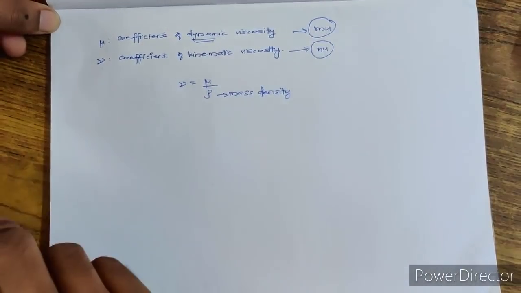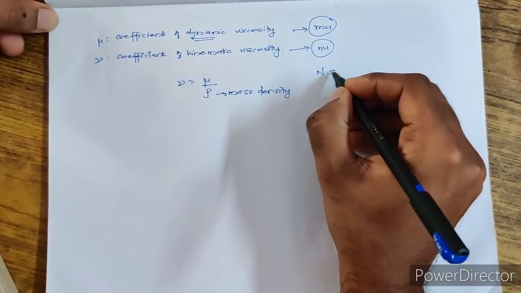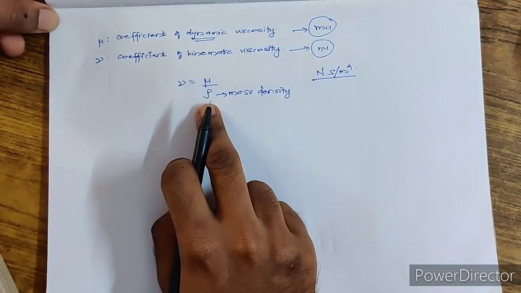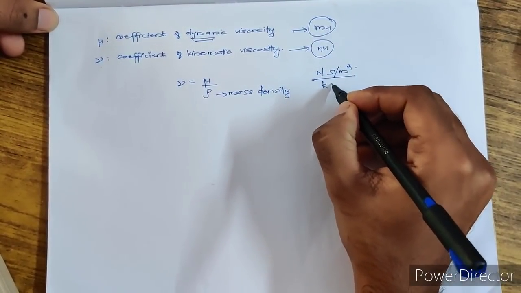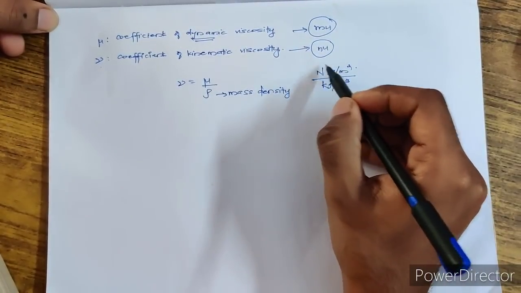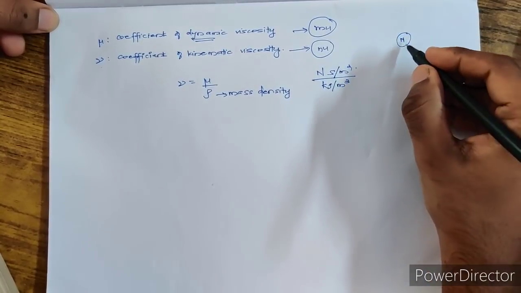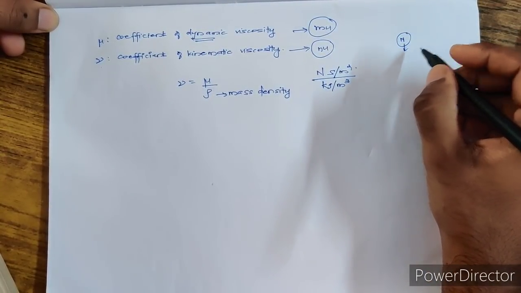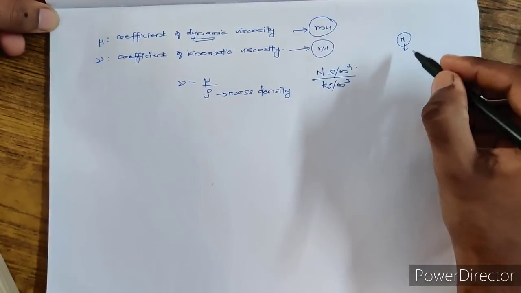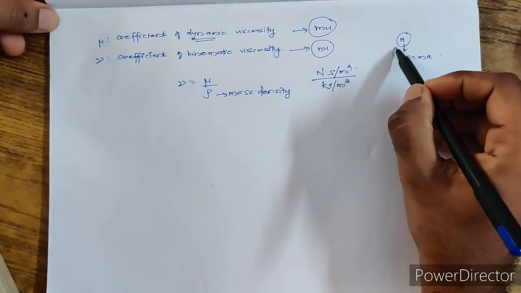So what will be the unit of nu? We know that mu is Newton second per meter square, divided by rho, the mass density, that is kilogram per meter cube. Now Newton is not a basic unit.